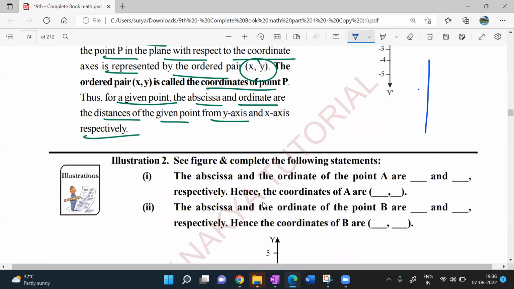Look at this. I have given a point (3, 2). This is my y-axis, and this is my x-axis. Let us take 0, 1, 2, 3 on the x-axis, and on the y-axis 1 and 2. Now look at this. What do I have to do? How to plot this?